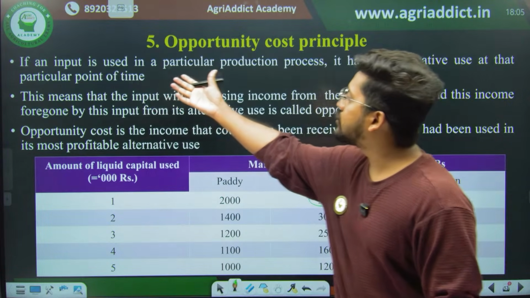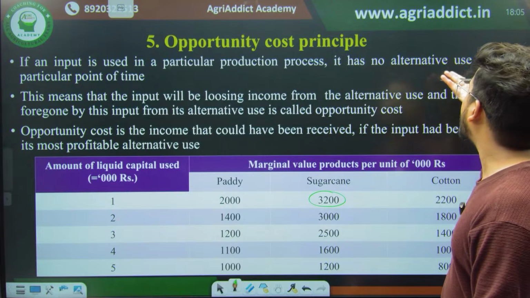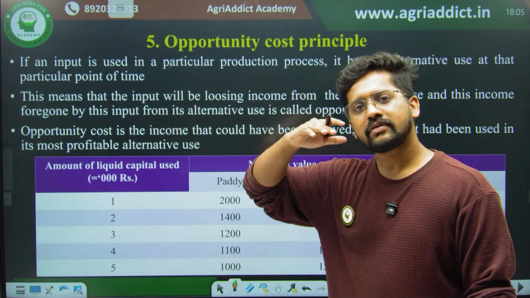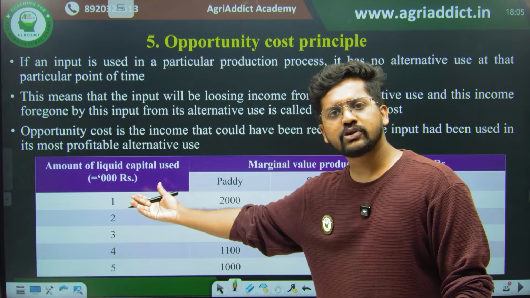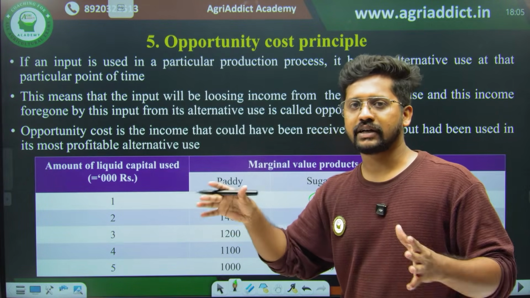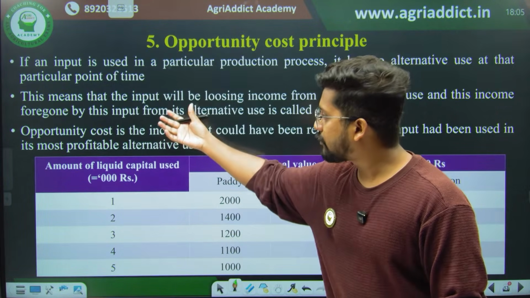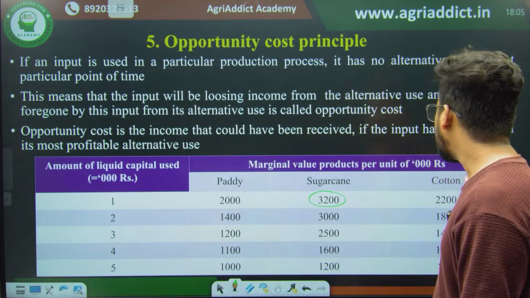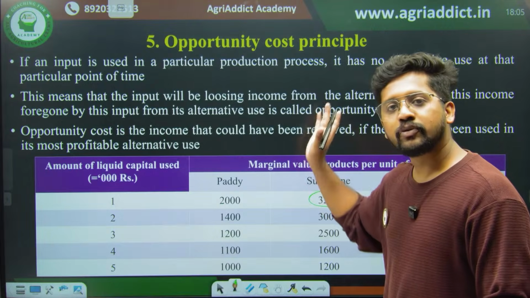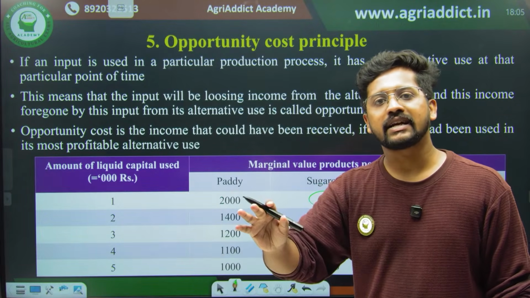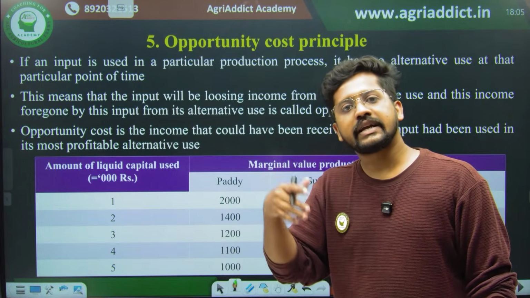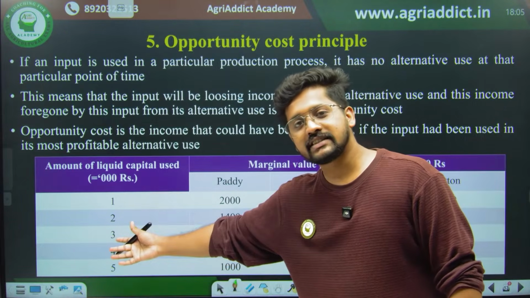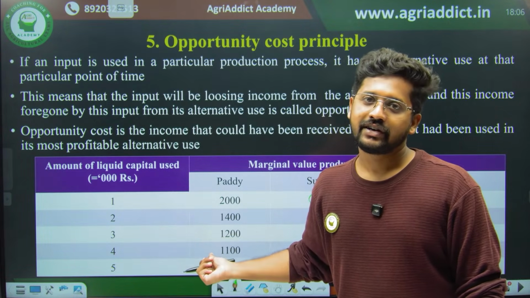If an input is used in a particular production process, it has no alternative use at that point of time. You cannot use the same resource for something else. It is actually exhausted. We are dealing with the variable resources here. So the input will be losing some income from the alternatives, like maybe paddy or cotton. So it should go to the best alternative, and if the next best alternative is foregone, and there are second chances, you can go for the next best alternative. That is the basic thing.